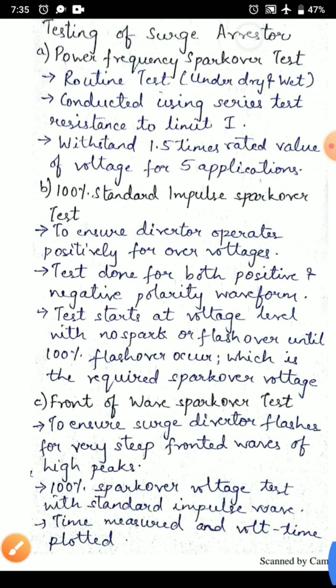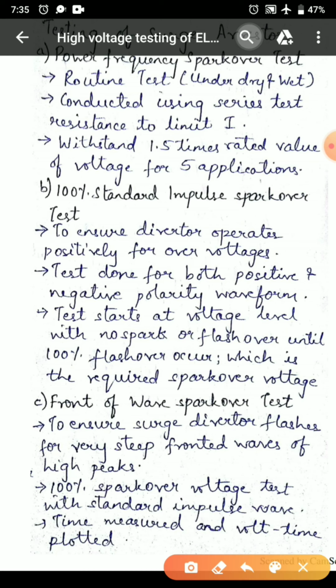The next type of test is front of wave spark over test, which is similar to 100% standard impulse spark over test. Here impulse waves are provided for the test. It is used to ensure surge diverter flashes for every steep fronted wave of high peak. The time is measured and voltage and time are plotted for the input waveforms that are provided as impulse waves.